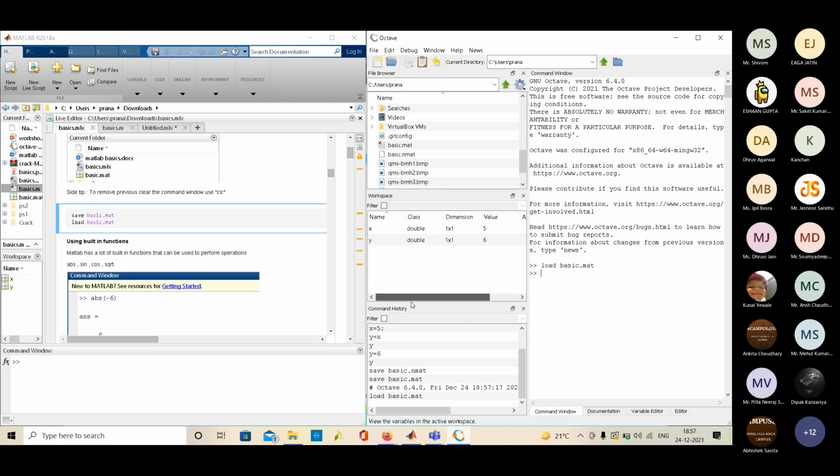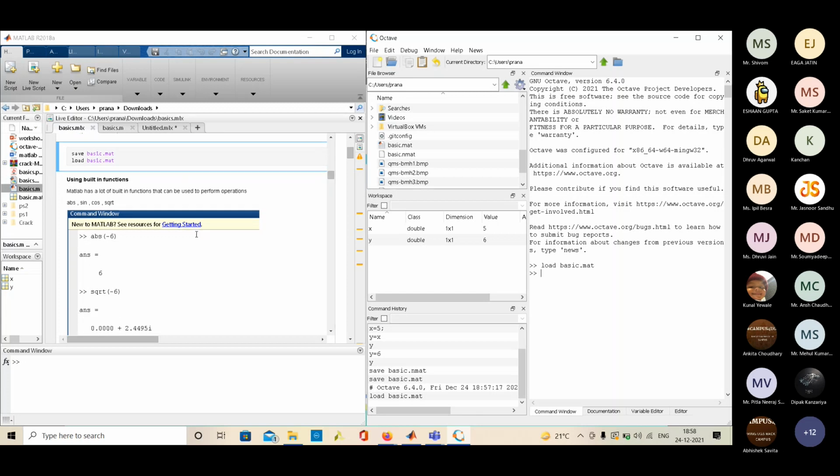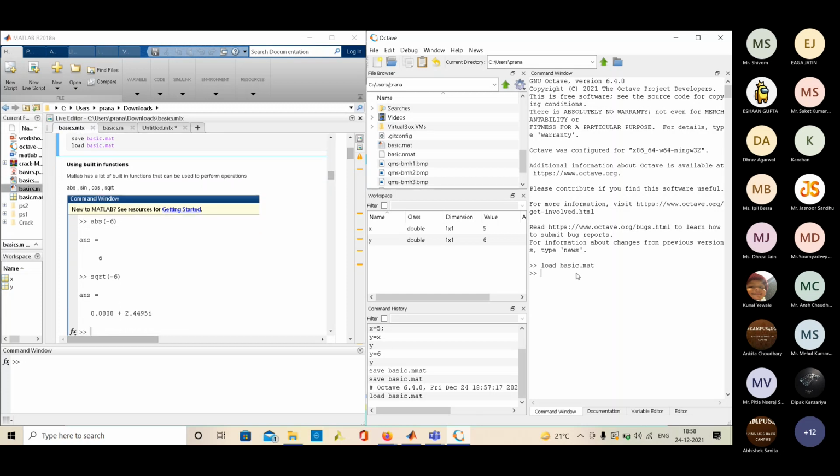This is a very useful tool if the calculations in our algorithms are very complex. We can simply execute some part of our code and save those variables. Then after some time, if we want to continue, we can continue from that point only. So this was something that you might use. There are also some built-in functions in MATLAB.